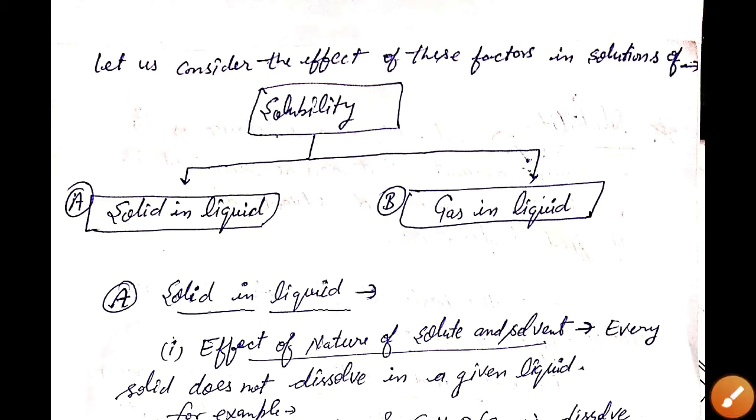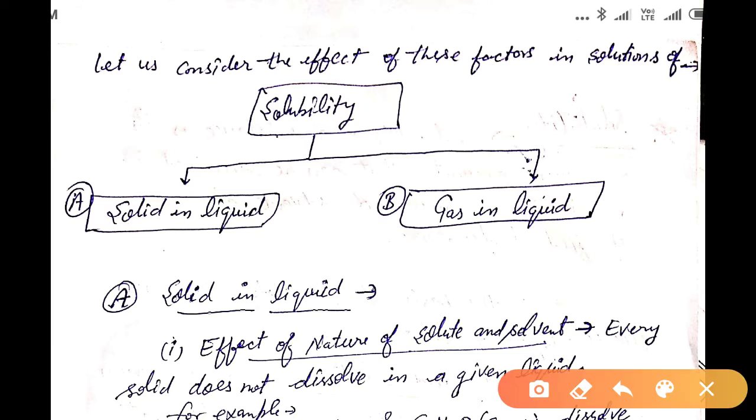In the last lecture of solubility, I told you the factors that will affect the solubility. Those factors are: first, the nature of solute and solvent; second, the temperature; and third, the pressure.